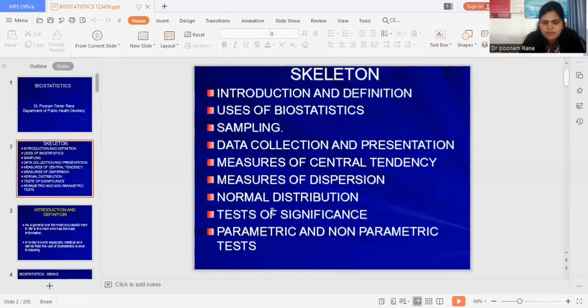So we have covered the introduction, uses of biostatistics, sampling, data collection and presentation, measures of central tendency, measures of dispersion, normal distribution curve, tests of significance, and parametric and non-parametric tests. We have covered all these topics.